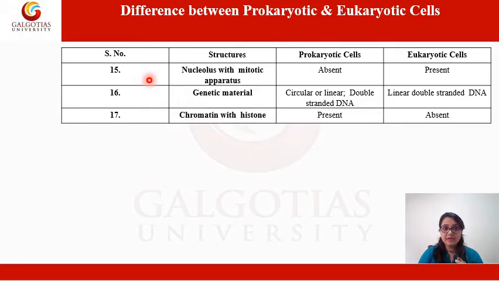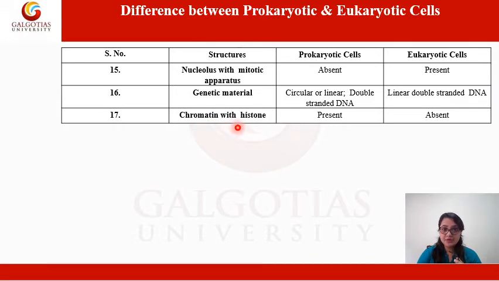Next, talking about another structure, that is nucleolus with mitotic apparatus. They are absent in prokaryotic cells, whereas these are present in the eukaryotic cells. Genetic material is present in both prokaryotic and eukaryotic cells, but it is circular or linear double-stranded DNA in the case of prokaryotic cells, whereas linear double-stranded DNA in the case of eukaryotic cells.